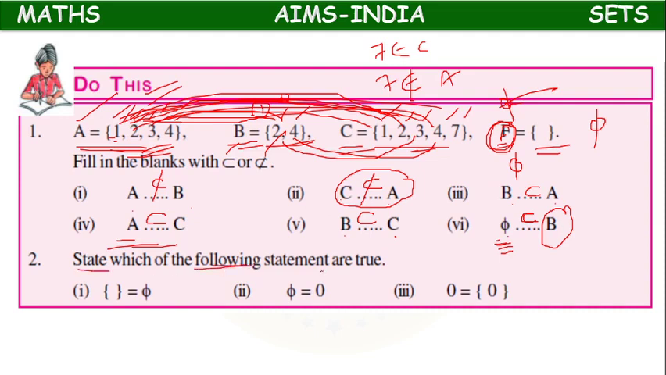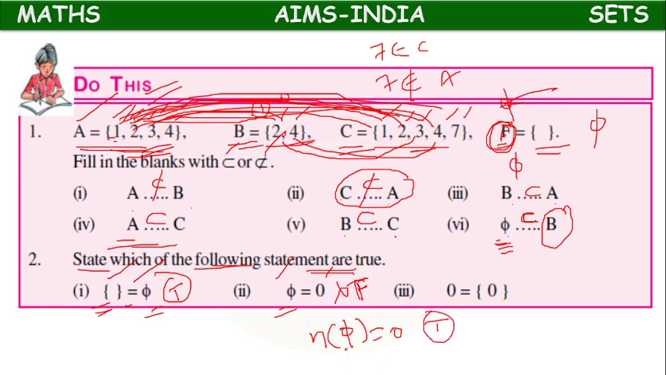State which of the following statements are true. Empty flower braces equal to phi: true, because empty flower braces means nothing but the phi set, the empty set. Phi equals 0: wrong, because here phi is a set and 0 is an element, we cannot compare. If they ask n of phi equal to 0, then it will be true, because the number of elements in phi is 0.